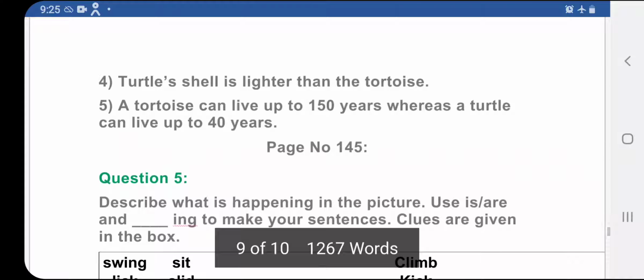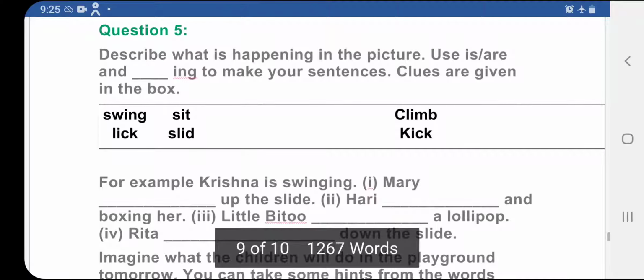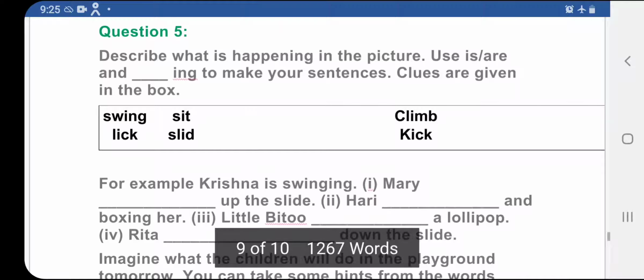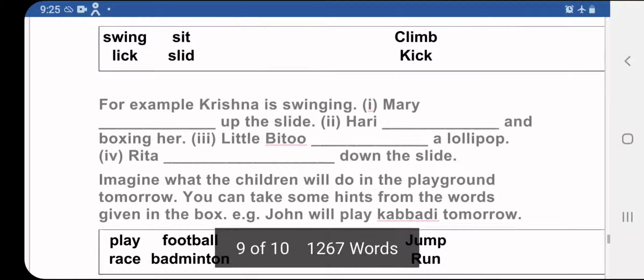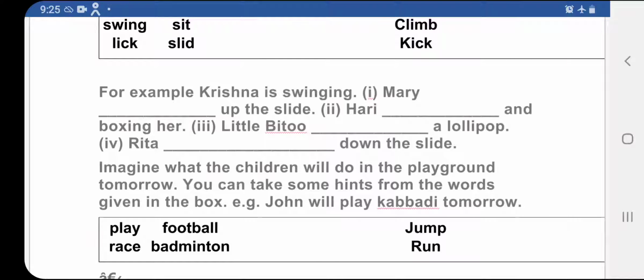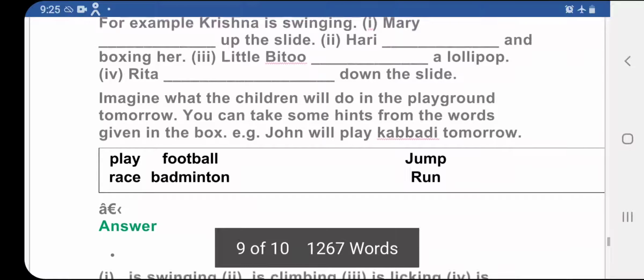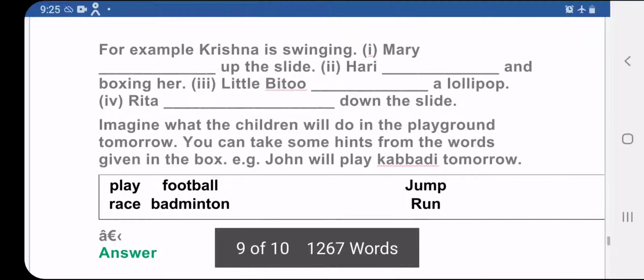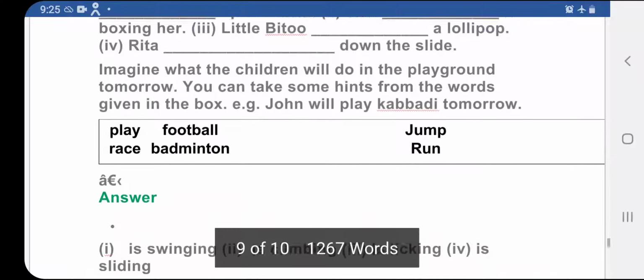Now see, for comparing, they are also using the word than, right? Now describe what is happening in the picture. Use is, are, and ing to make your sentences. Clues are given in the box. Students, for example, Krishna is swinging. Mary dash up the slide. Okay. Hari dash and boxing her. Little Bittu dash a lollipop. Rita dash down the slide.